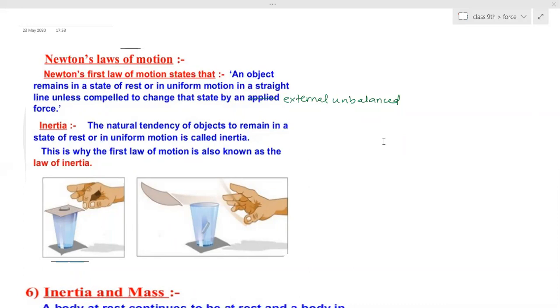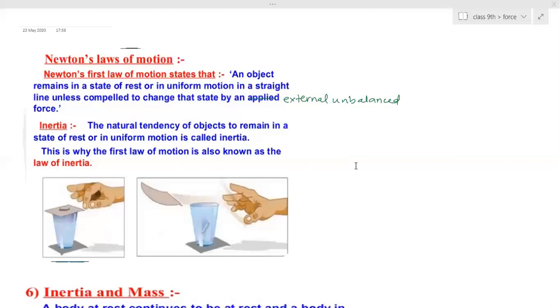Is it clear? So why is an external force necessary for changing this? Because every object possesses inertia, and inertia is a measure of mass. Inertia depends on the mass of the object. So depending on the mass of the object, the force needs to be applied on it. Is it clear why force is necessary for changing the states? Is that clear to you?